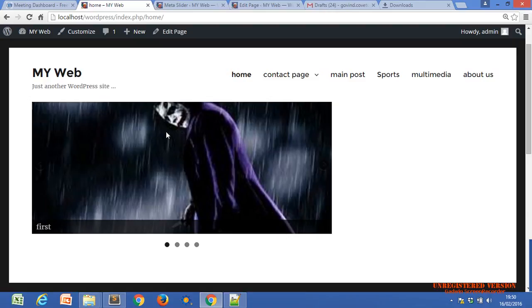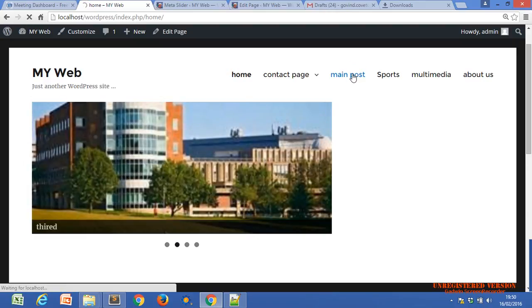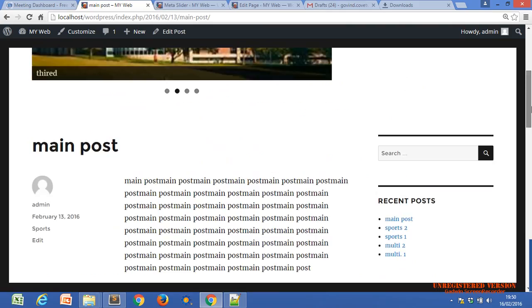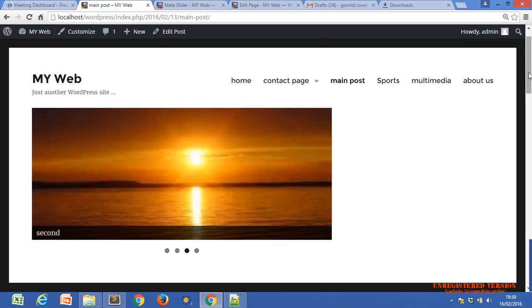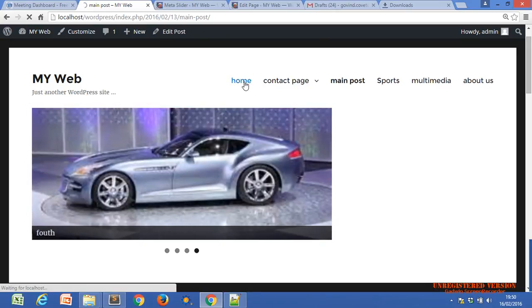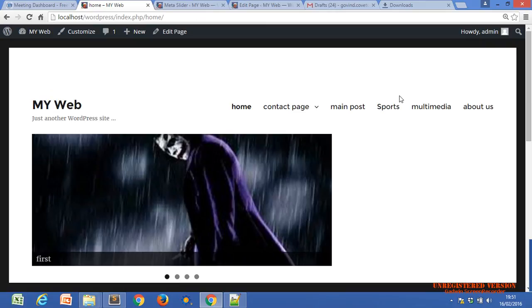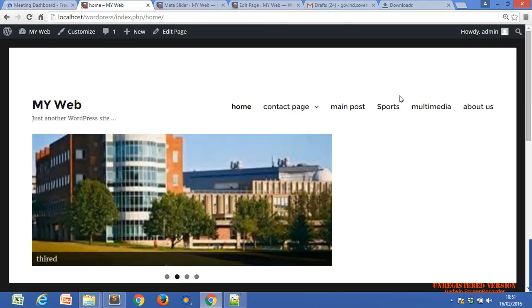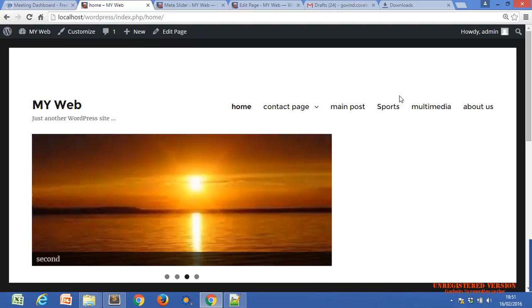I just want my slider on every page. Means if I just change here, then it should change there. Yes, there is a slider and our content has changed. Only one slider, because the second slider is included on the home page only. So how do we do that? We have to put our second type of template code into the header.php file.